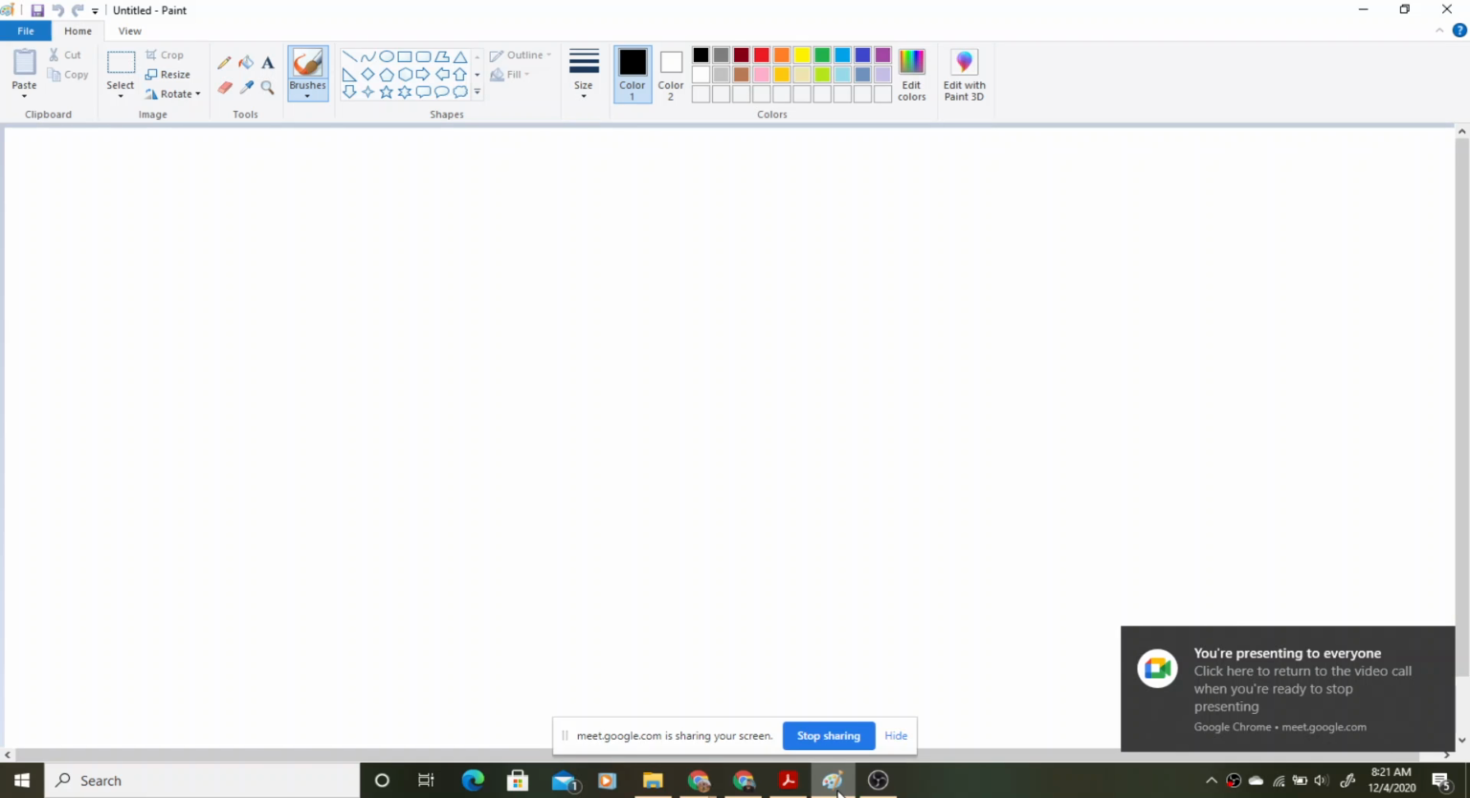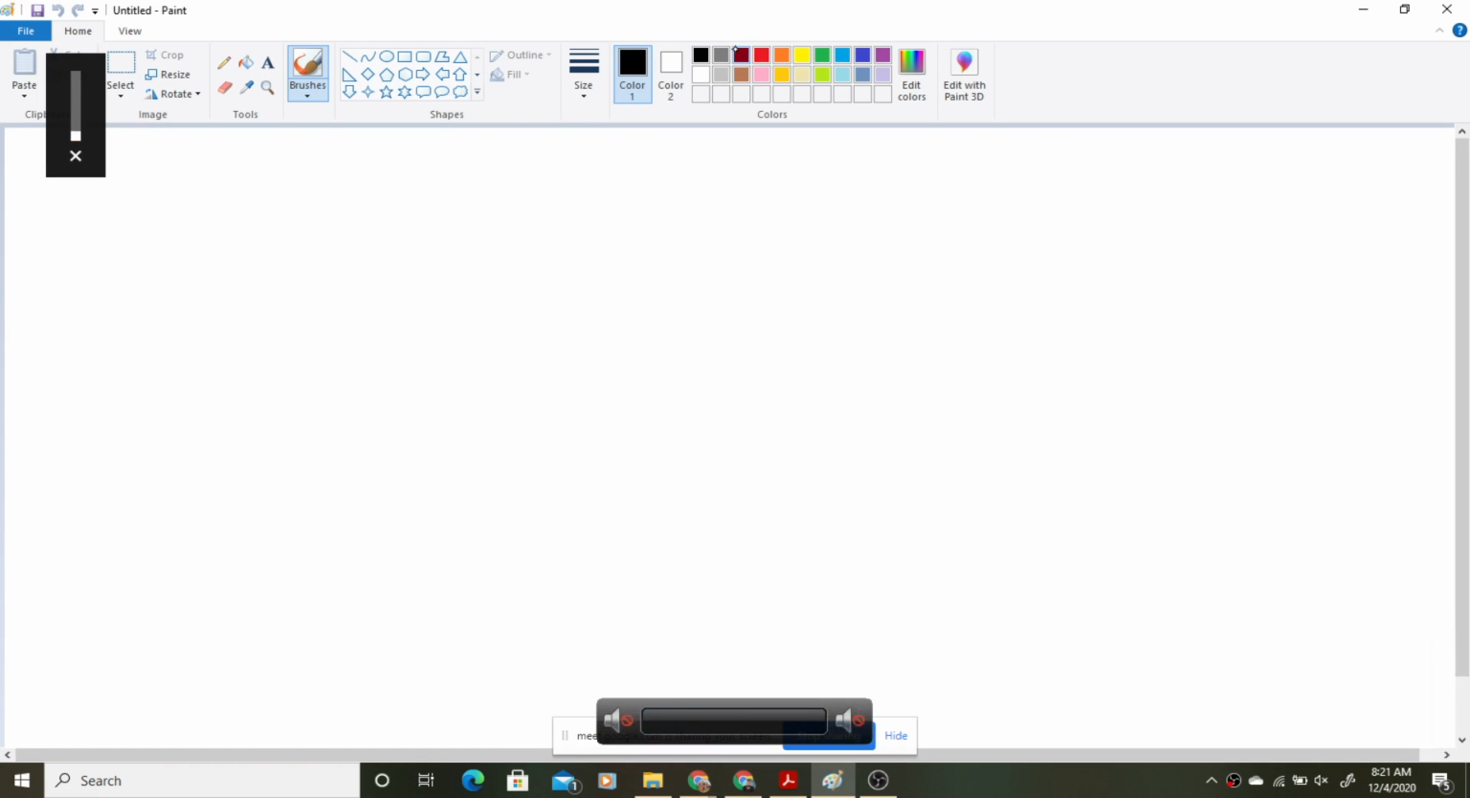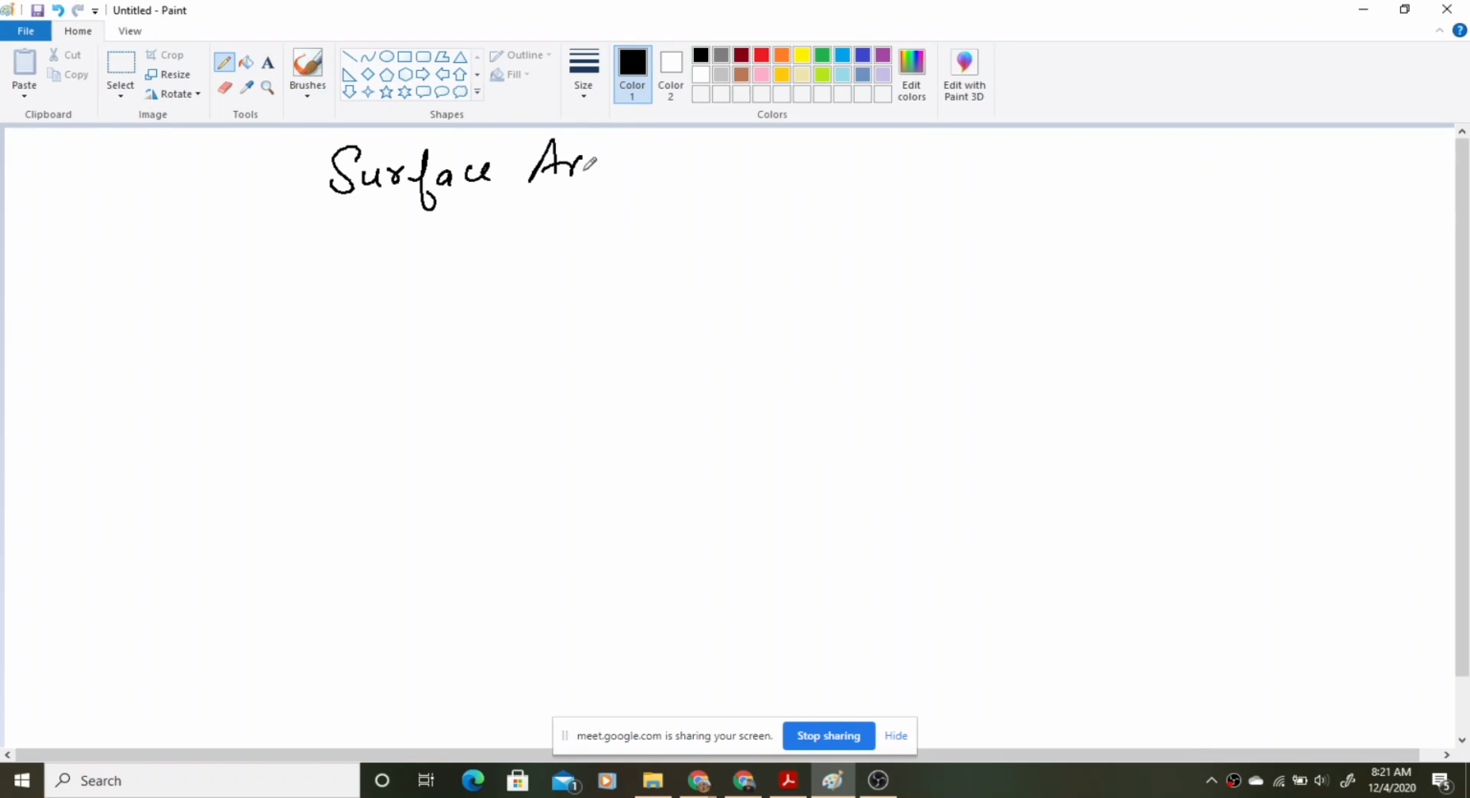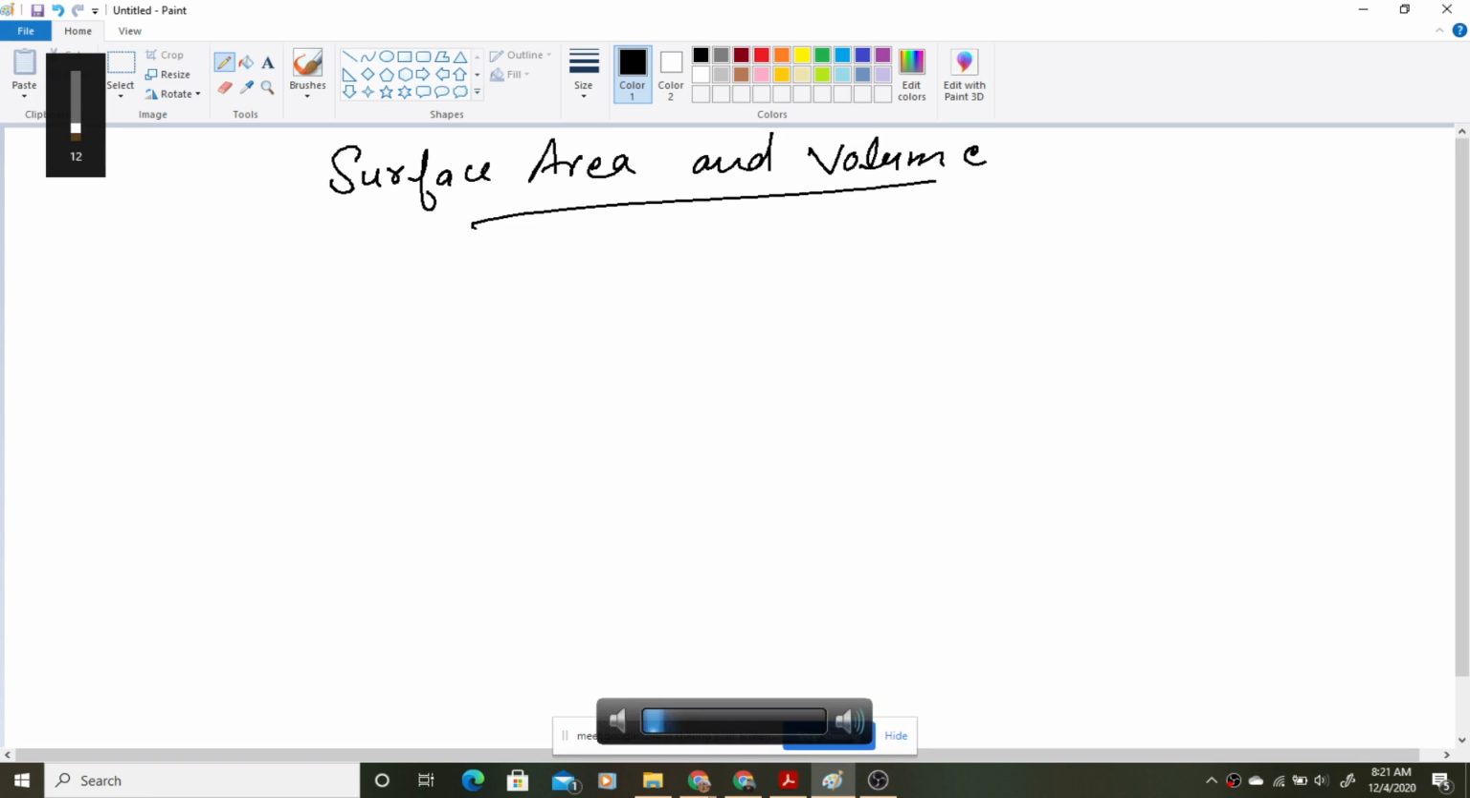Let us start our new topic for today, that is surface area and volumes. This is our chapter number 13 from your NCERT textbook. See, this chapter is really very important in terms of marks also, because many questions you will see, and this chapter is having almost 7, 8 exercises. So that means it will contain more questions from the examination point of view also. So let us start with it.